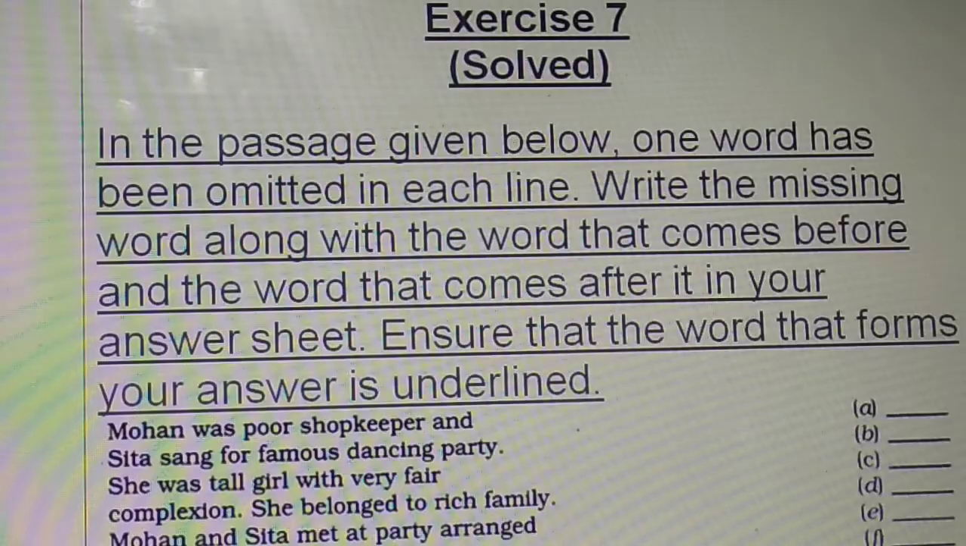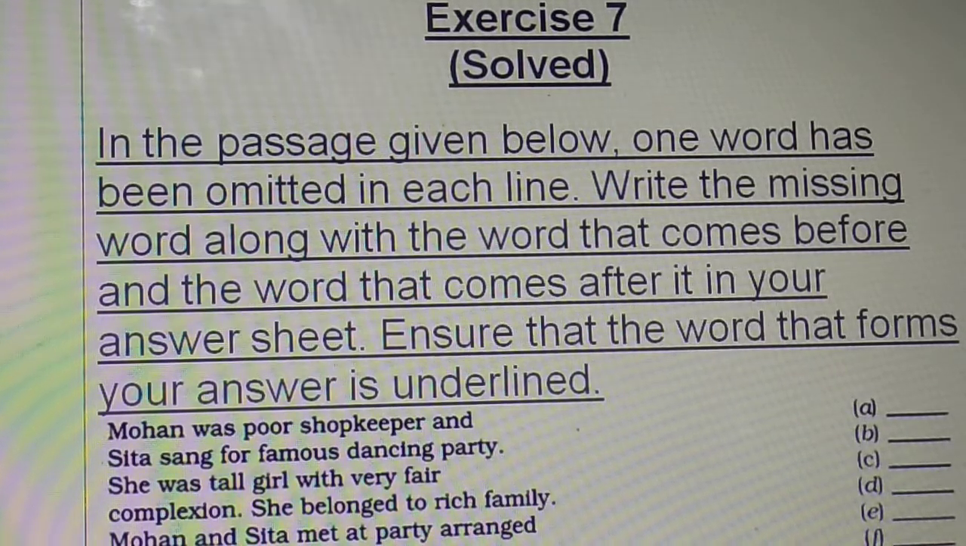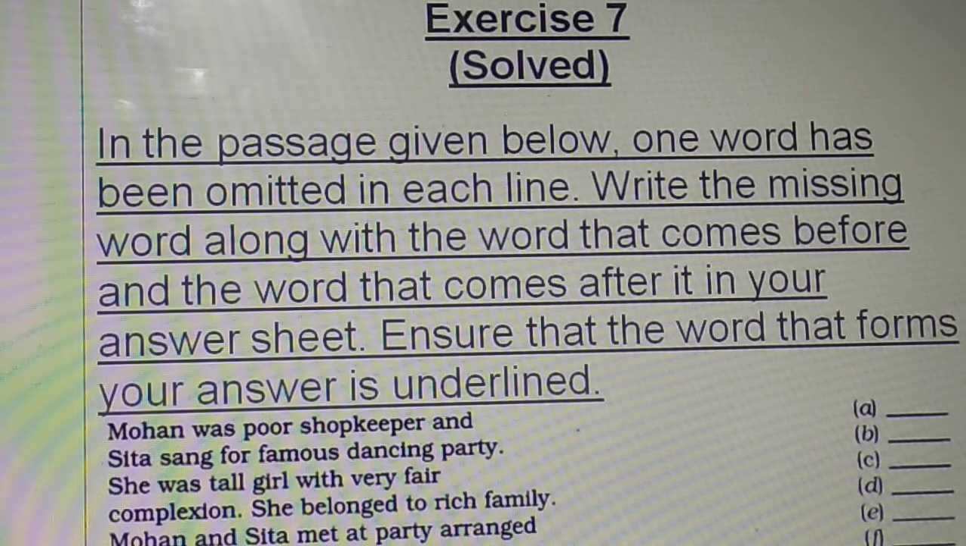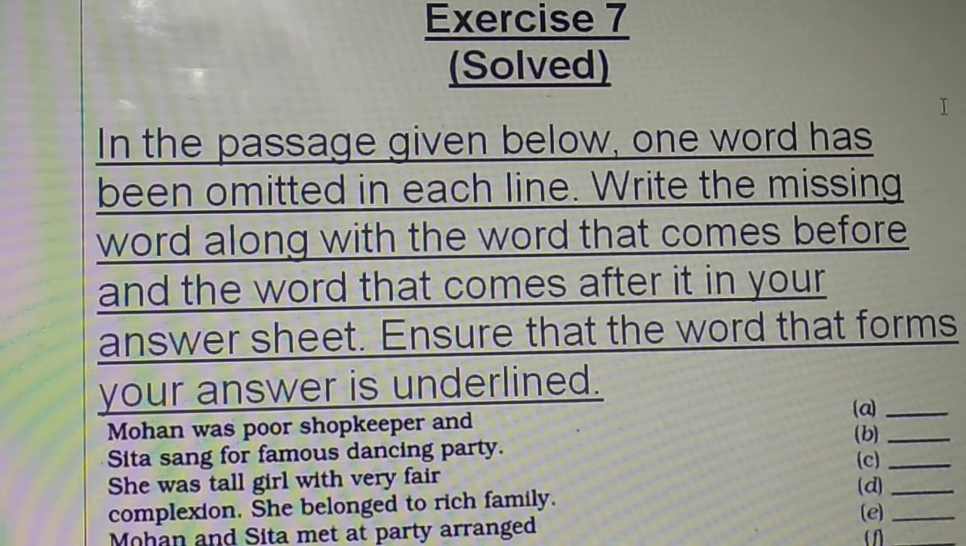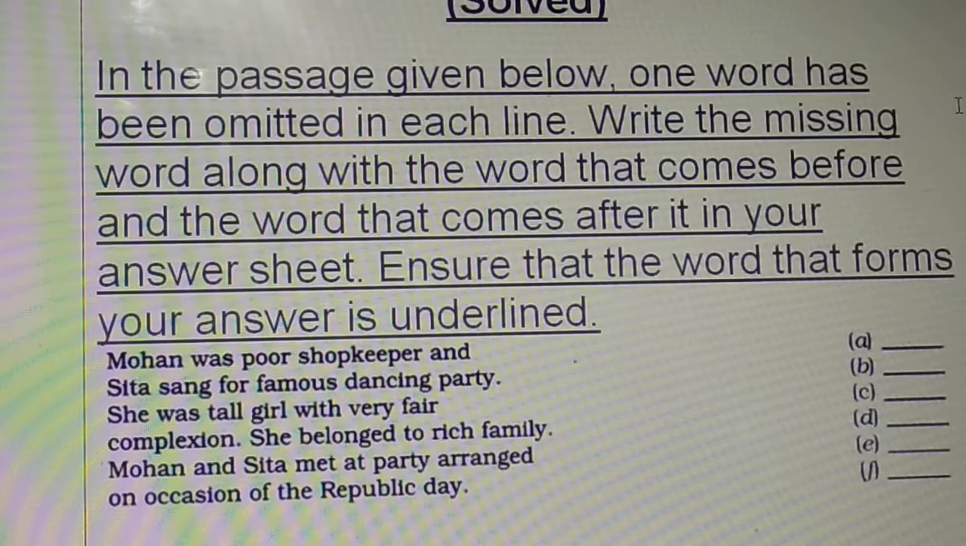Okay, this is another interesting question. Very interesting question. Come on, read it. See, in the passage given below, one word has been omitted in each line. You have to write the missing word along with the word that comes before and the word that comes after it in your answer sheet. Here it is, your notebook, of course. Okay, so read the question.